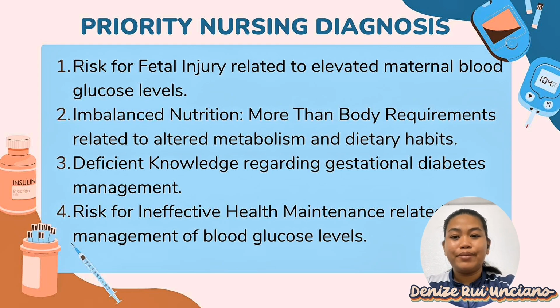Next we have imbalanced nutrition, more than body requirements, related to altered metabolism and dietary habits. In GDM, the mother's insulin doesn't work effectively, so glucose builds up in the blood.